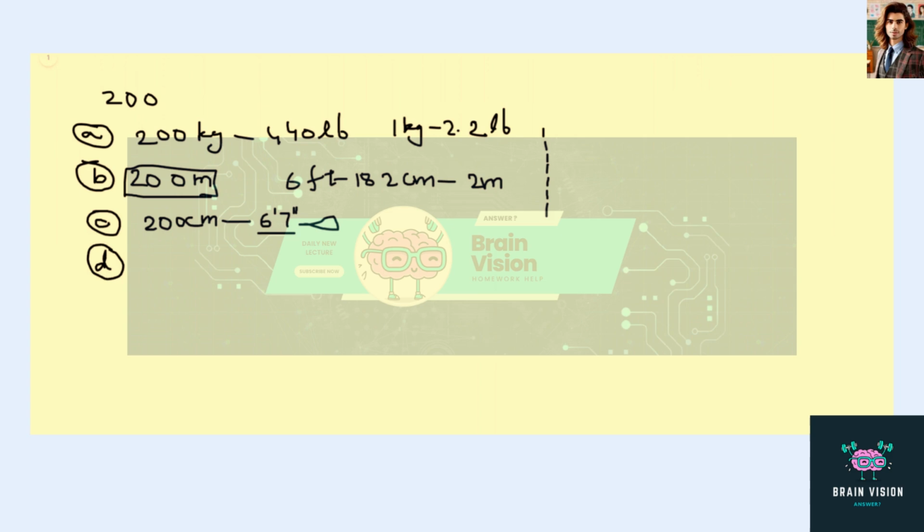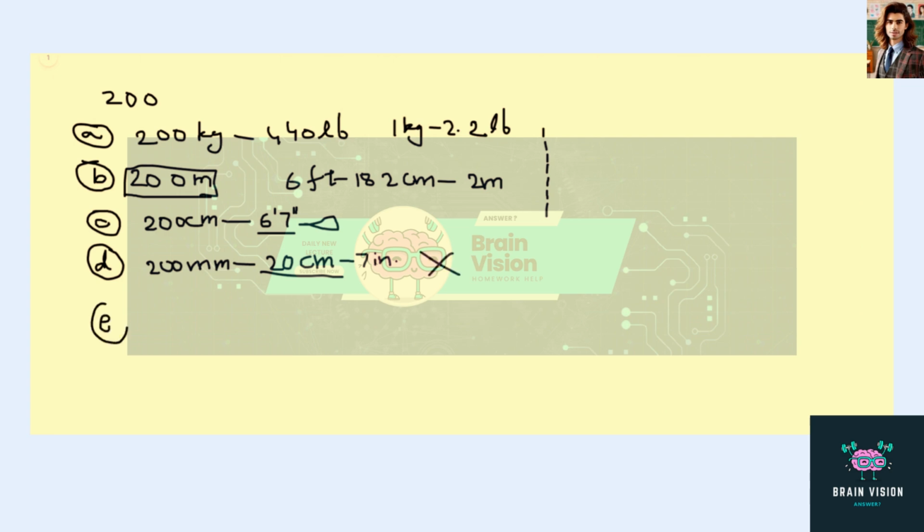Option D would be the person's height in millimeters. 200 millimeters, as we know, would be 20 centimeters. 20 centimeters would be about half a foot, about 7 inches. A middle-aged man definitely cannot be 20 centimeters in height. 20 centimeters is the height of a writing book, almost. Hence, we can safely rule this out.